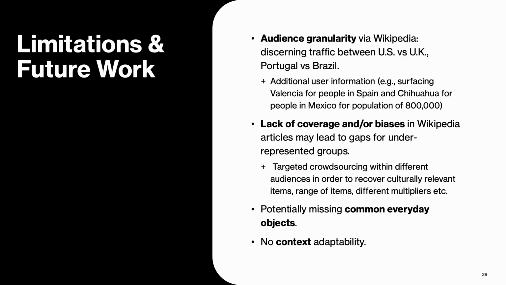In terms of limitations in future work, there is still a challenge in further discerning audiences whose language is the same. For example, discerning traffic between US and UK, or Portugal and Brazil. For future work, we could incorporate additional user information like proximity to user. We also have to consider lack of coverage and/or biases in Wikipedia articles, which may lead to gaps for underrepresented groups. Here, we can consider targeted crowdsourcing to recover culturally relevant items, among other approaches. We are also potentially missing common everyday objects for which crowdsourcing may also be beneficial. Finally, we do not consider context adaptability in this work.